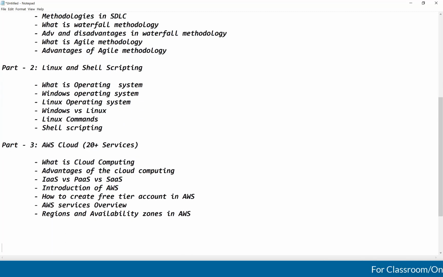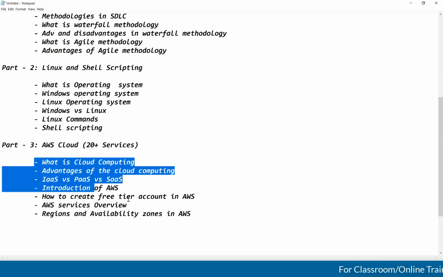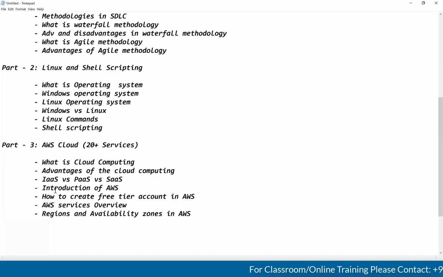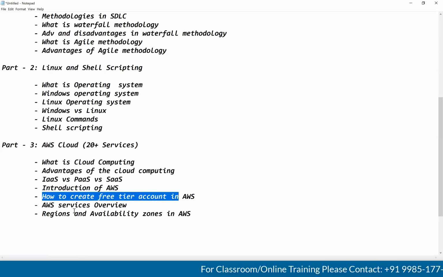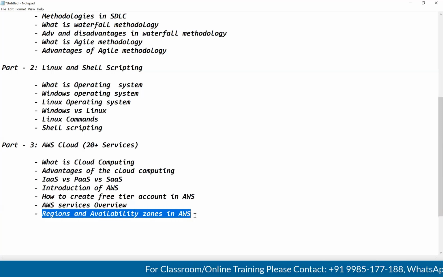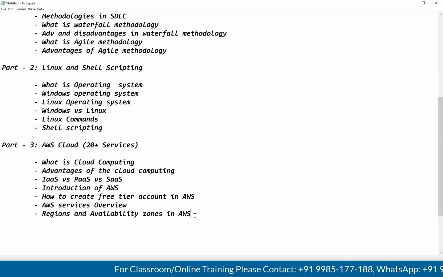Guys, this is the introduction part which I am going to discuss. Have a look into this. Before going to start the actual services, I will talk about all these things. What is cloud computing? Advantages of the cloud computing. So, what is infrastructure as services, platform as services, software as services? After that, introduction of the AWS, how to create the free tier account, AWS services overview, and regions and availability zones in the AWS. After this, I will start the actual services, guys.